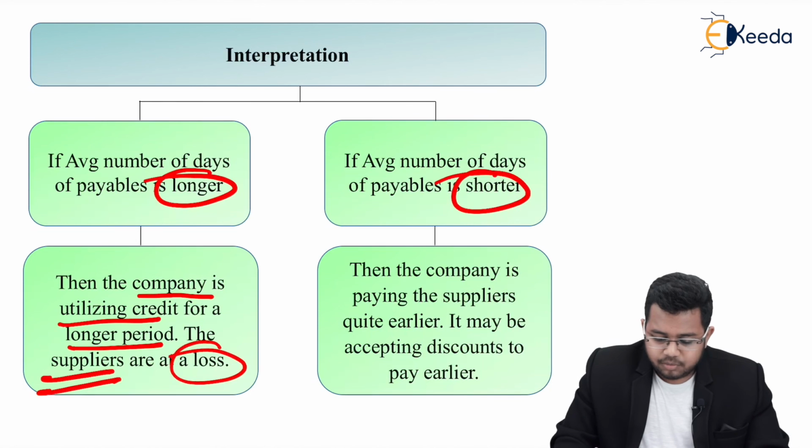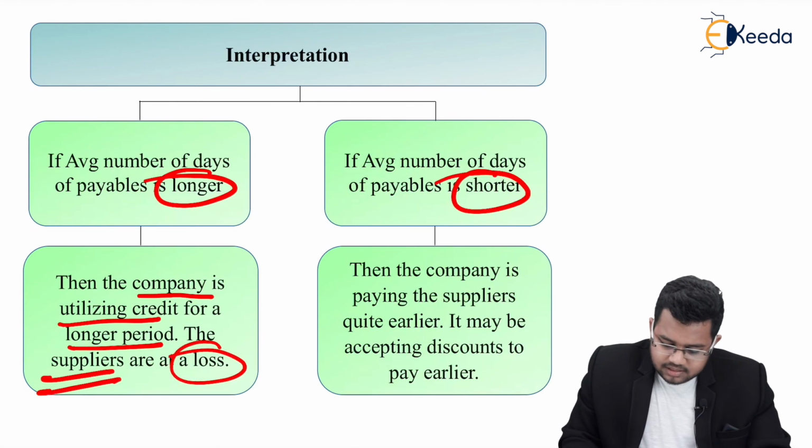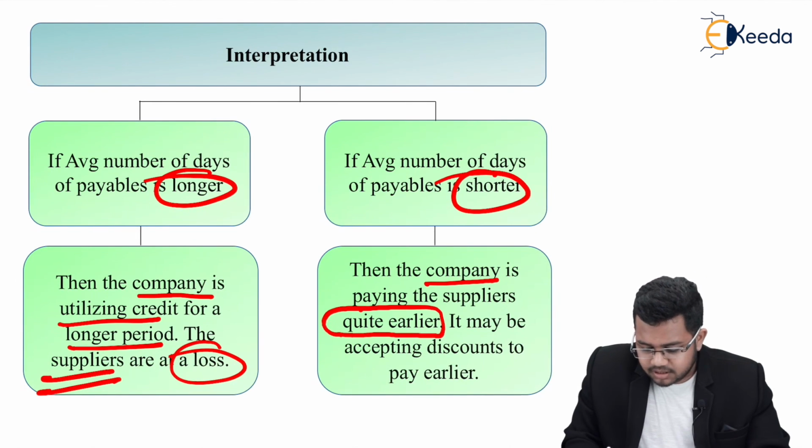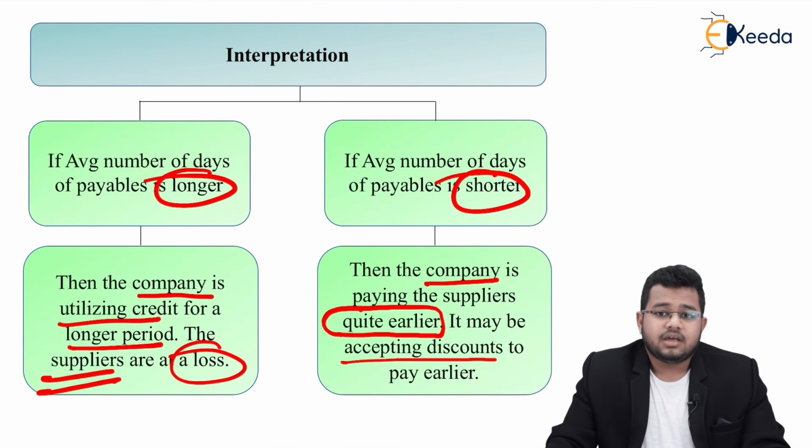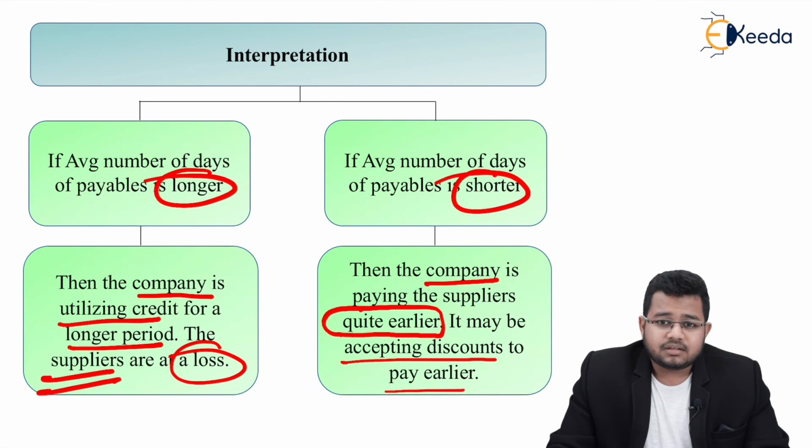Similarly, if the number of days of payables are shorter, तो क्या होगा? Then the company is paying the suppliers quite earlier. It may be accepting discounts to pay earlier. This is very much possible. Let's say the supplier is giving you 60 days, but you have paid the amount in, let's say, 10 to 15 days. Quite possible you got a discount. So these are two interpretations which you can make.